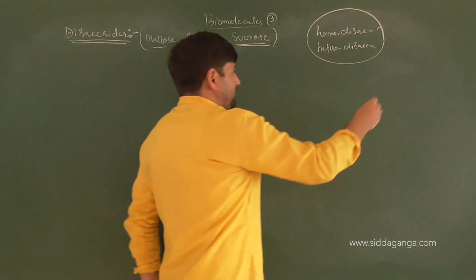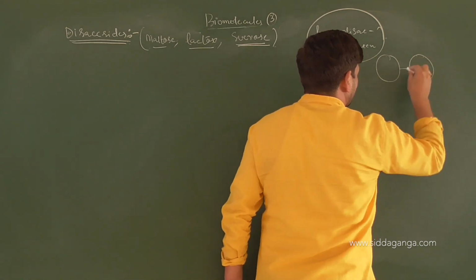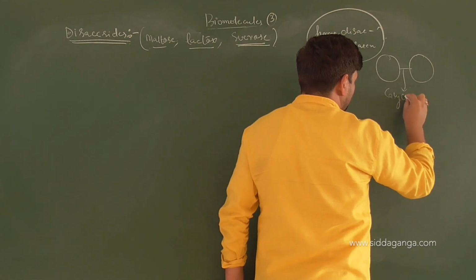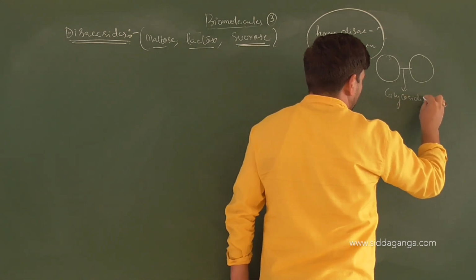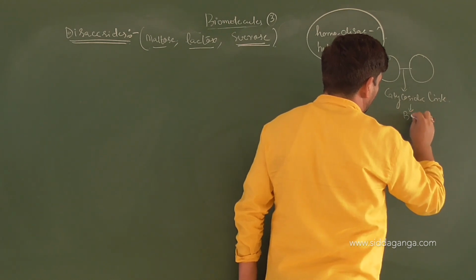These monosaccharide units are attached to each other by a glycosidic link, which we call a glycosidic bond.